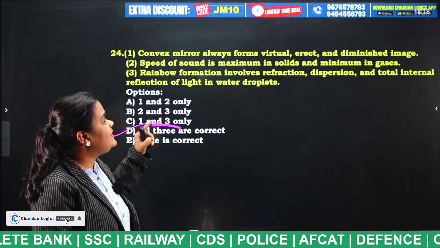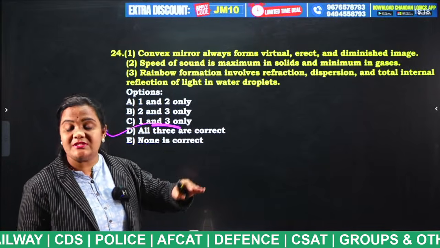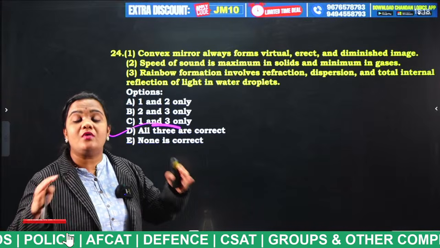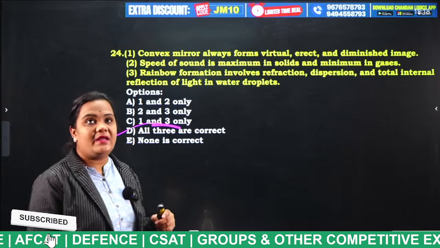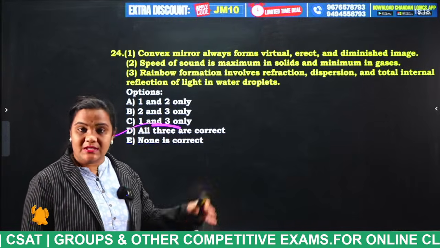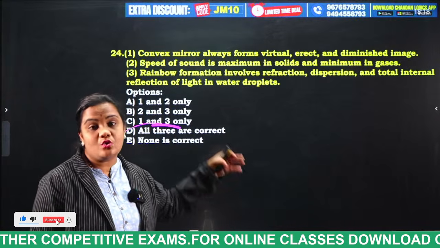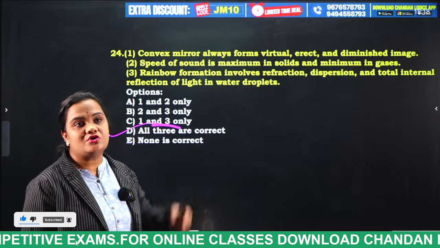Next, speed of the sound. So speed of the sound will be maximum in solids, then liquids, then gases. So sound always requires a medium to travel. And finally, rainbow. You all know rainbow. So rainbow is formed due to many phenomena like refraction, total internal reflection. So that is also correct.